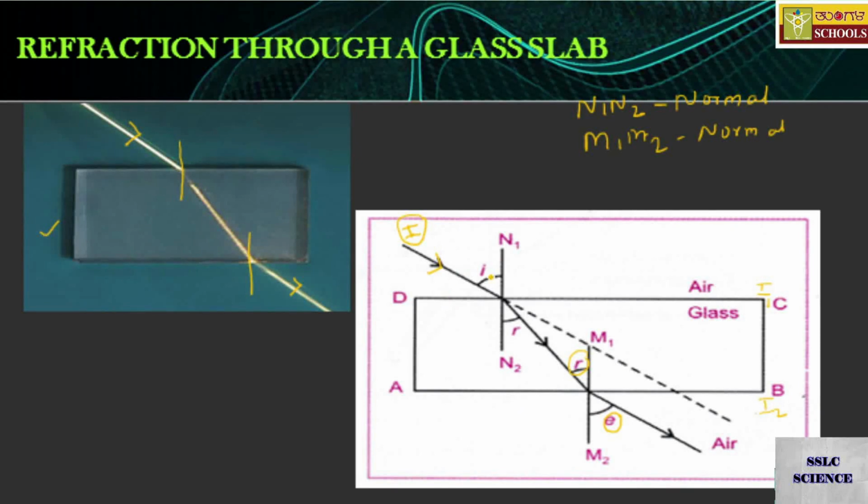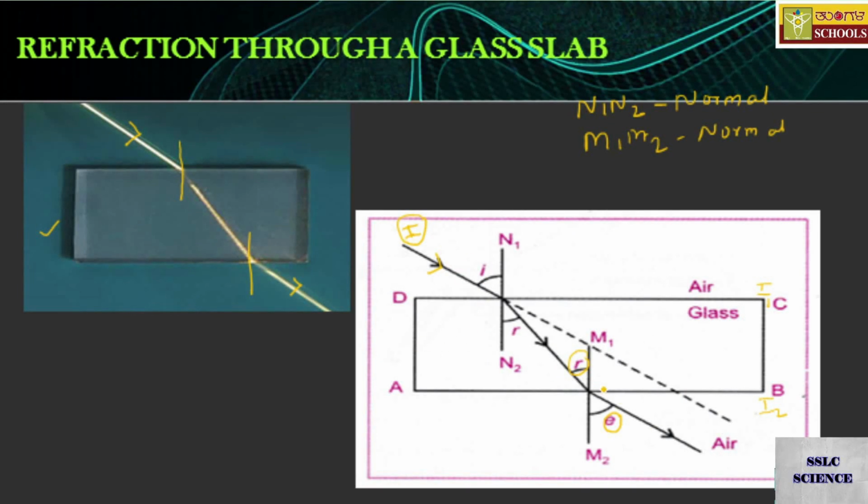When you bring the glass slab in between, it deviates twice. Refraction occurs once here and refraction occurs again here. One is towards the normal and one is moving away from the normal. If you compare the dotted lines with this, you will find they are parallel to each other.